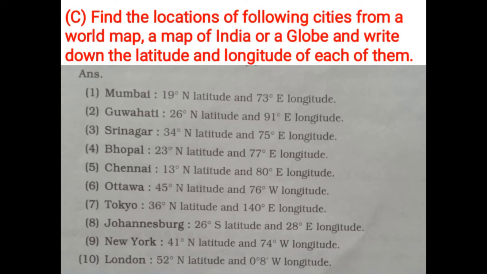Tokyo 36 degree north latitude and 140 degree east longitude. Johannesburg 26 degree south latitude and 28 degree east longitude. New York 41 degree north latitude and 74 degree west longitude. London 52 degree north latitude and 0 degree 8 minutes west longitude.